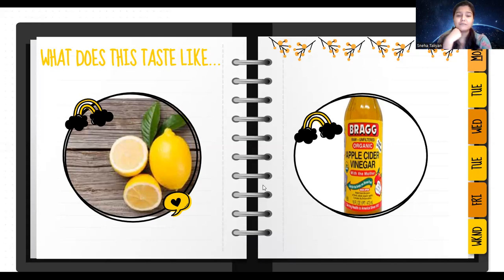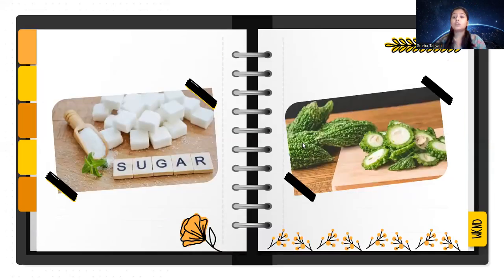Think about it. Yes, you're right. What about apple cider vinegar? Yes, they taste a little bit sour, right? Okay. What about sugar or a bitter gourd? What do they taste like? Think about it. Very good. Think about your answers. You can type them in the comments.